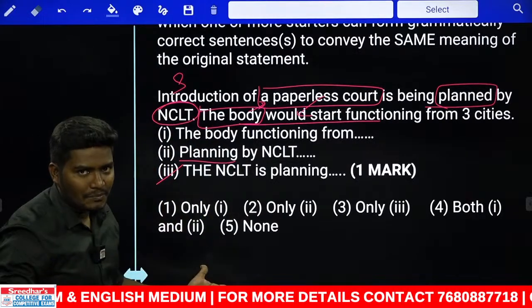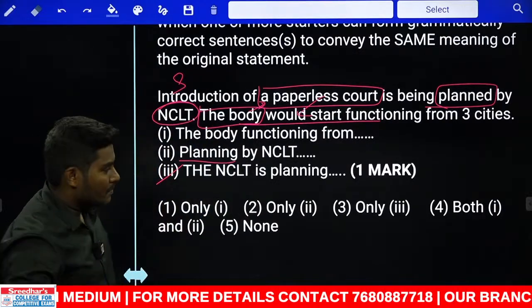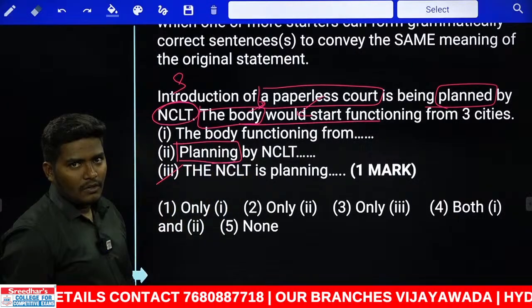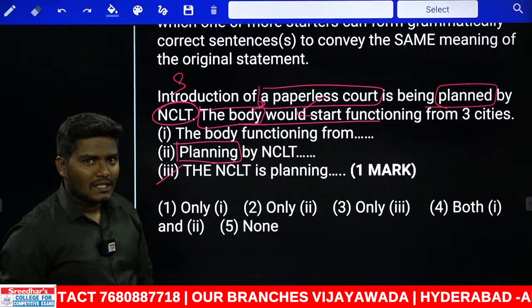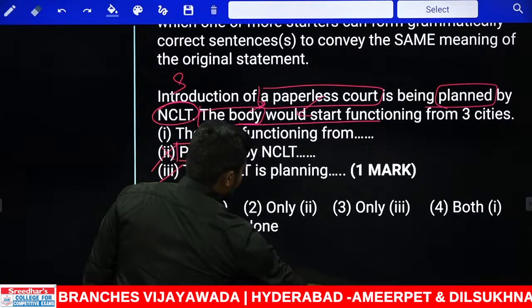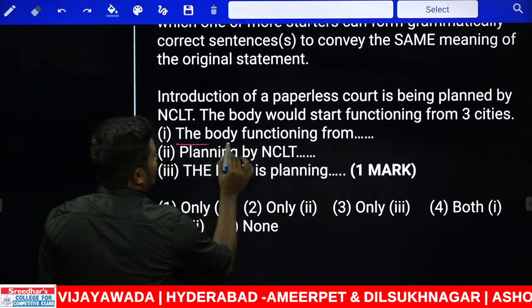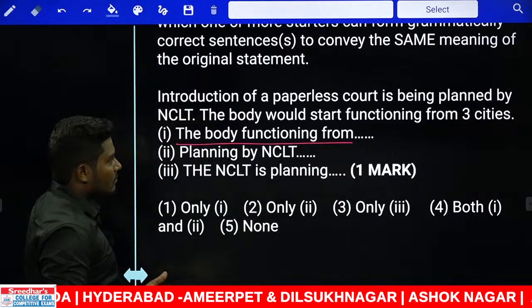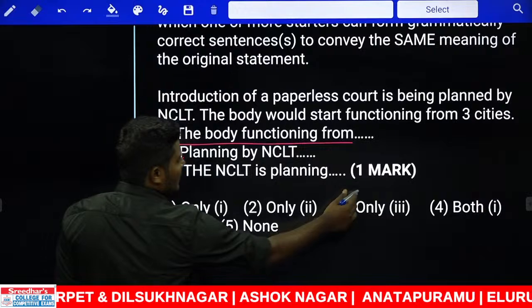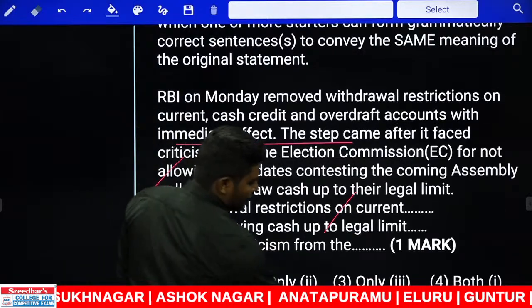Both are different subjects. When there are different subjects, can we start the sentence using the word planning, which is the verb of the first sentence? Absolutely not possible. Eliminate the second one. What is the first one we have? The body functioning from. It doesn't make any sense first of all. So the answer should go only with the third one. That goes with the third answer. Next one.